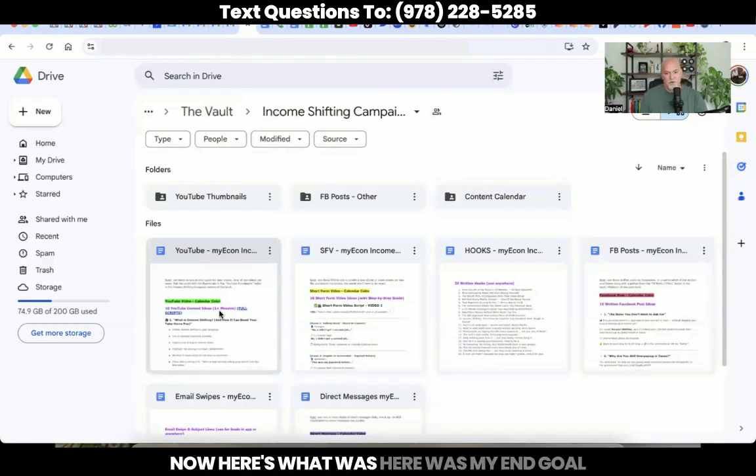Now, here was my end goal of going through this entire process. So number one, I wanted to really highlight the income shifting because I want to show people that just by joining myEcon, they can instantly put more money back in their pocket without even promoting the business. Incredible product, incredible opportunity for the average person to increase their cash flow. That's what myEcon is literally all about.